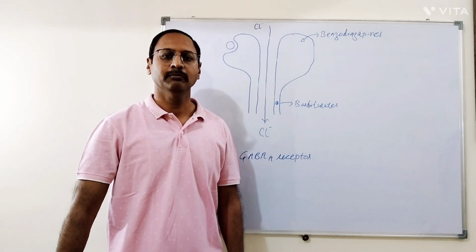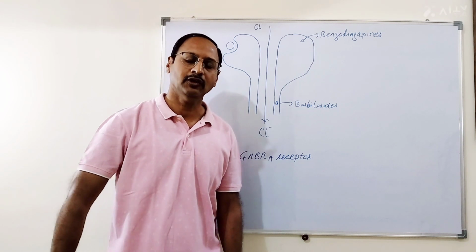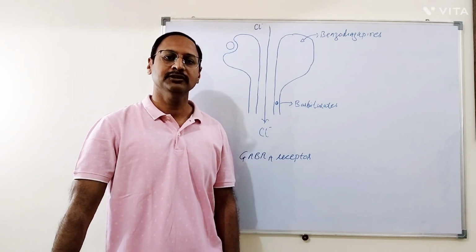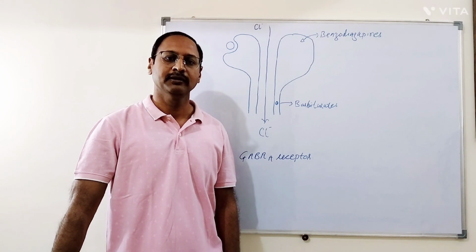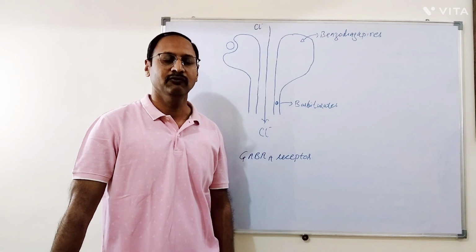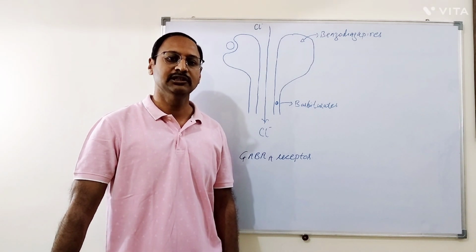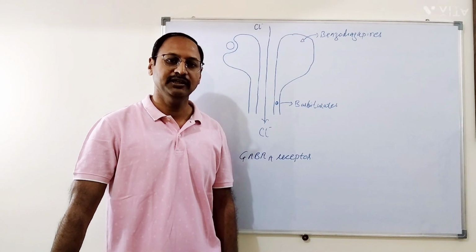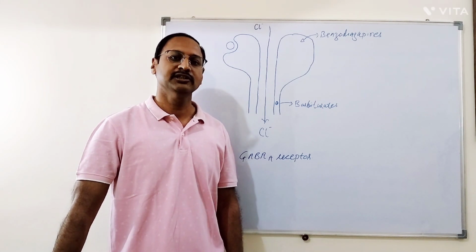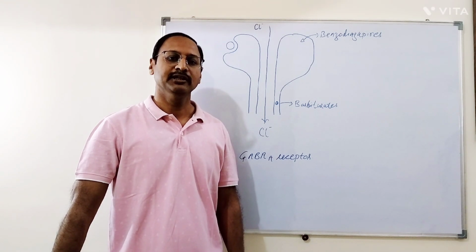Now come to the mechanism of action of sedatives and hypnotics. Normally, there is a balance between GABAergic and glutamatergic input in the brain. When this balance swings in favor of GABA, which means there is an increased concentration of GABA, it leads to relief of anxiety, sedation, and hypnosis. On the other hand, an increase in glutamatergic level leads to restlessness and insomnia.